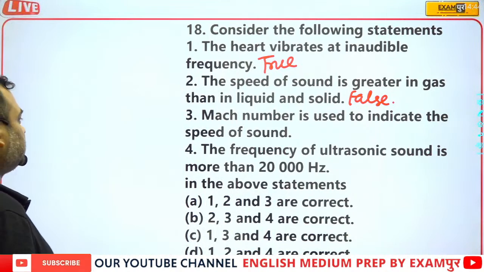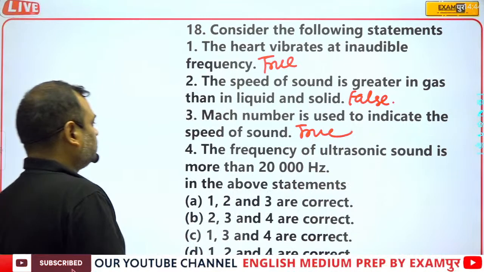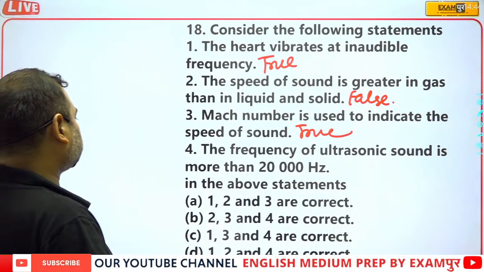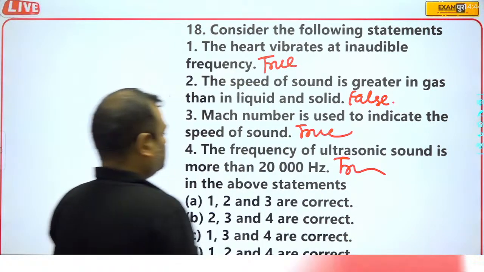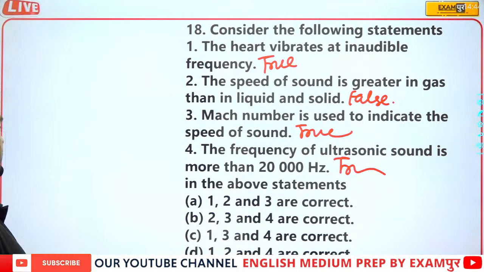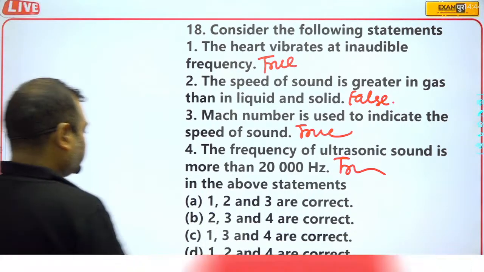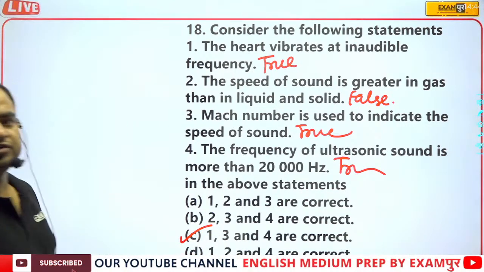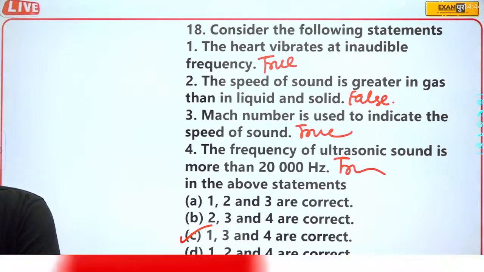Mach number is used to indicate the speed of sound. True. The frequency of ultrasonic sound is more than 20. Yes, true. So first, third, and fourth are correct. It means C option is correct. So here C option is the correct answer.